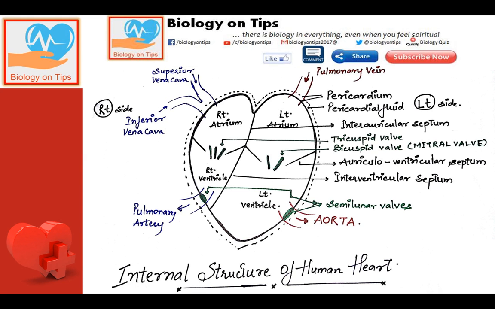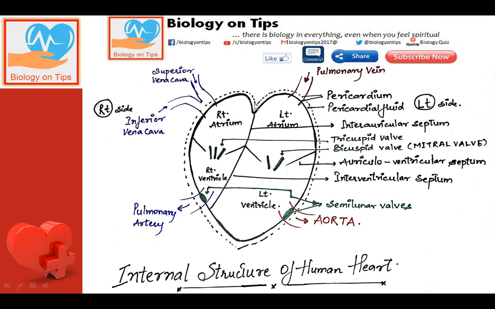Now this is the diagram in front of you which I have made for you all. You can see this side is always considered the right side and this side is always considered the left side. So this chamber will be the right auricle or right atrium, and this chamber will be the left auricle or left atrium, and just below it this is the right ventricle and this is the left ventricle.